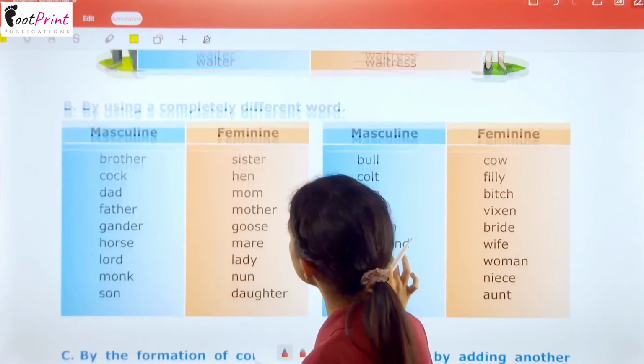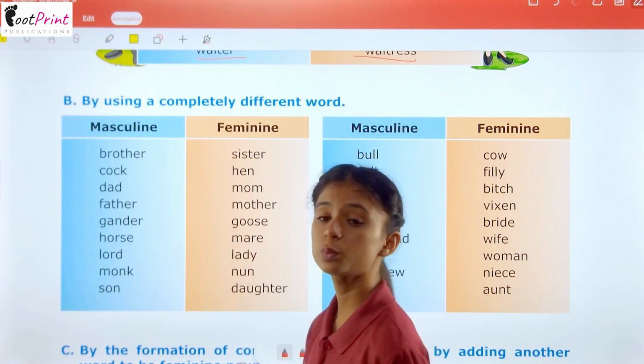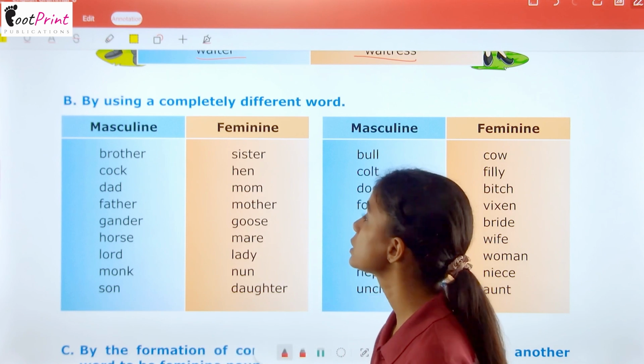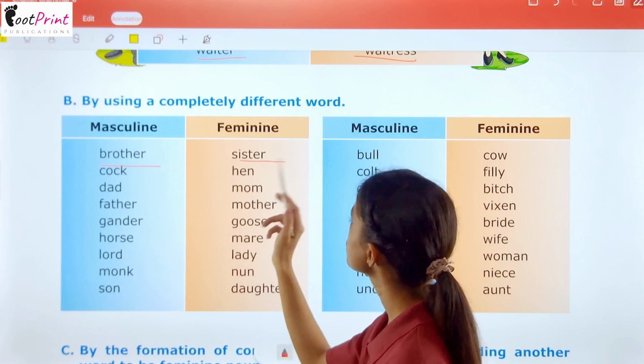Next is by using a completely different word. There are some nouns for which we use different words. For example, for brother we use sister.